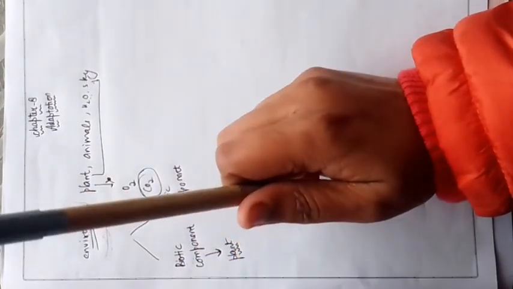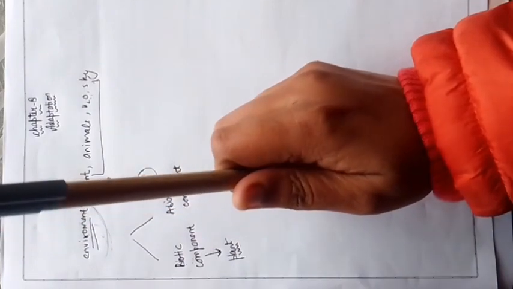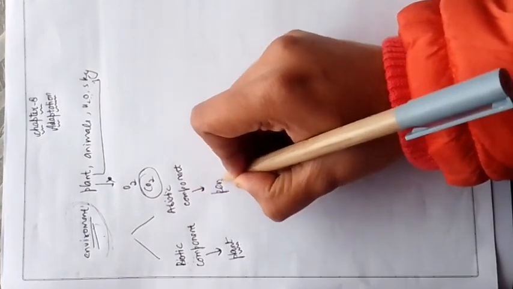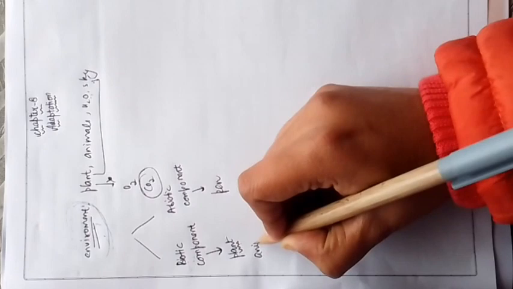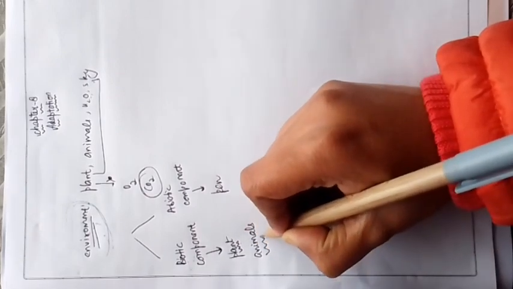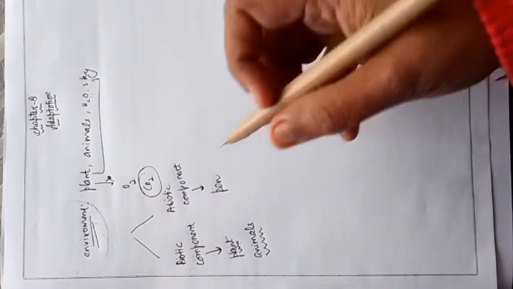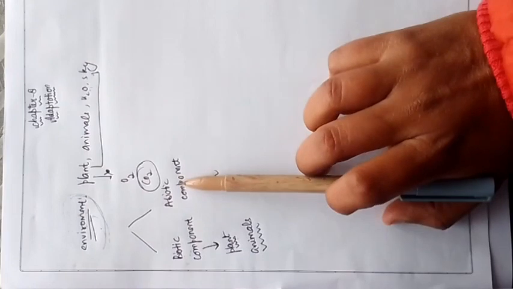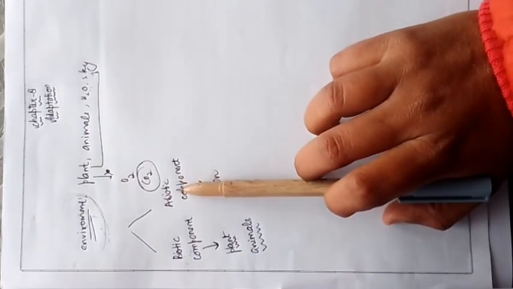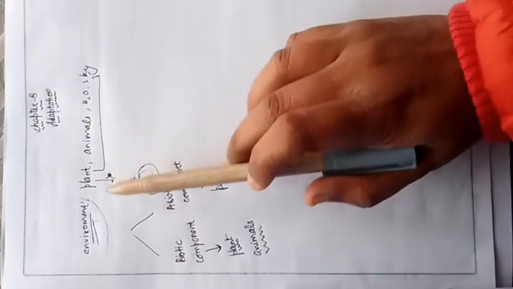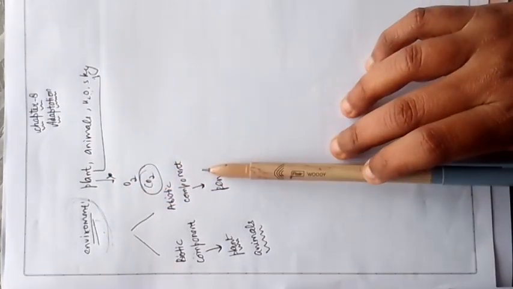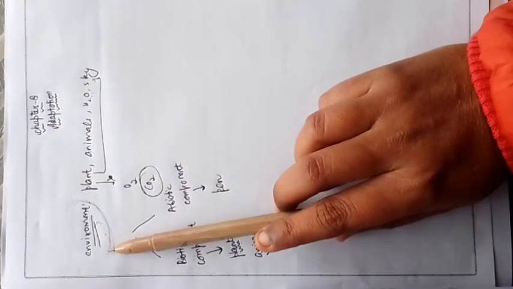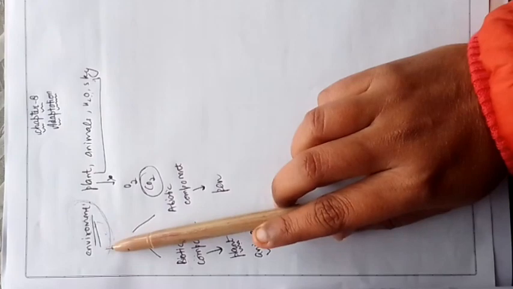If I talk about this pen, is this pen living or non-living? This is non-living, so it will come under the abiotic component. Okay, talking about the animals, animals are living, so they will come under the biotic component. So biotic components are those components which have life in them and abiotic components are those which are non-living. Okay, so this is all about the environment. This term we have studied. Environment is everything that is around us and that is affecting us in various ways.